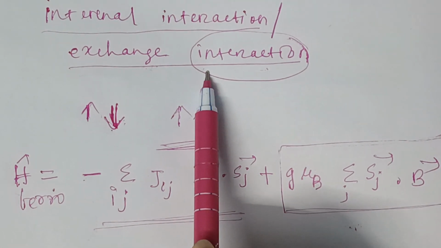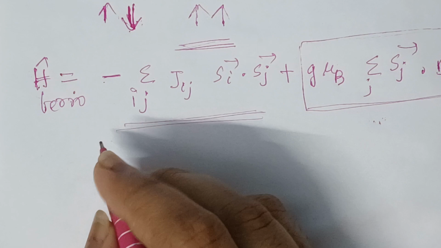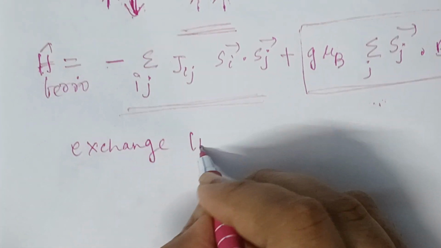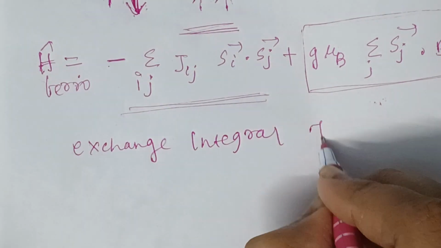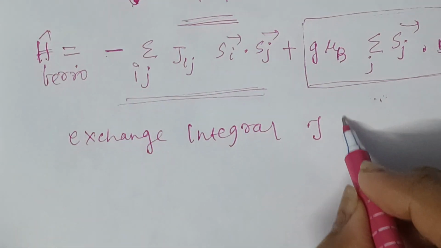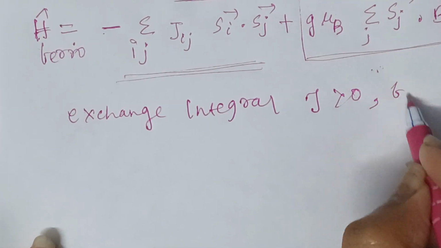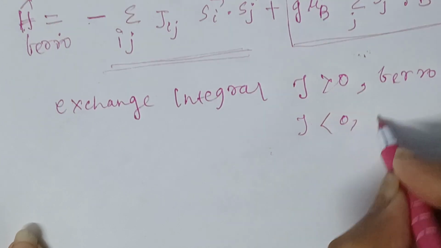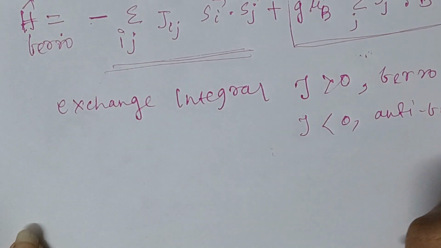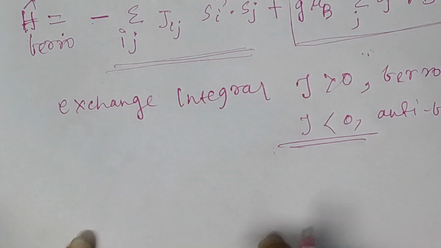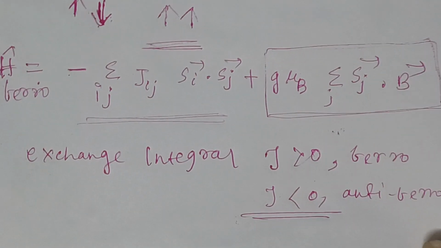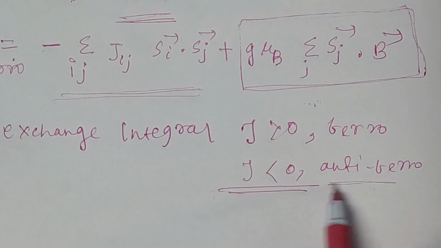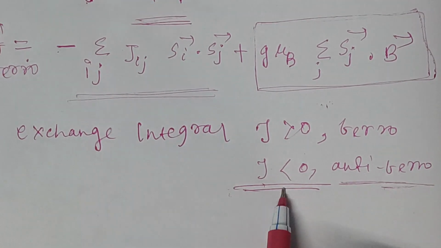The exchange integral is denoted by J, and J is greater than 0 for ferromagnetic material and less than 0 for antiferromagnetic material.